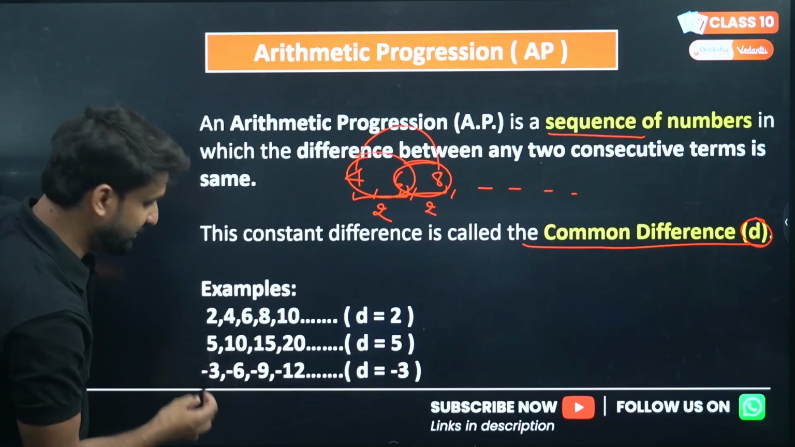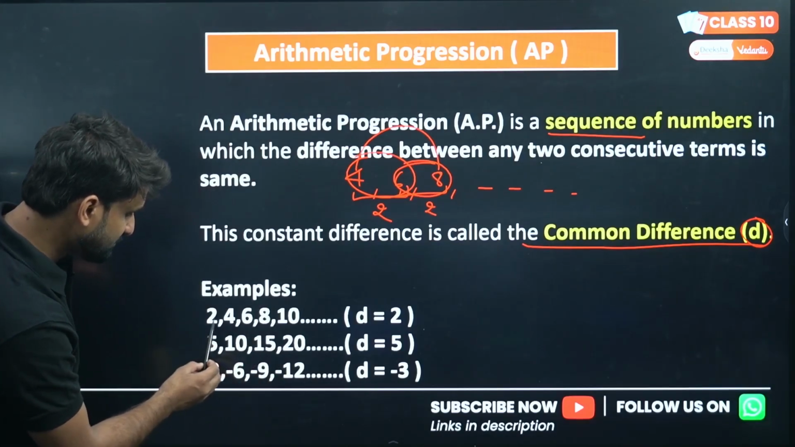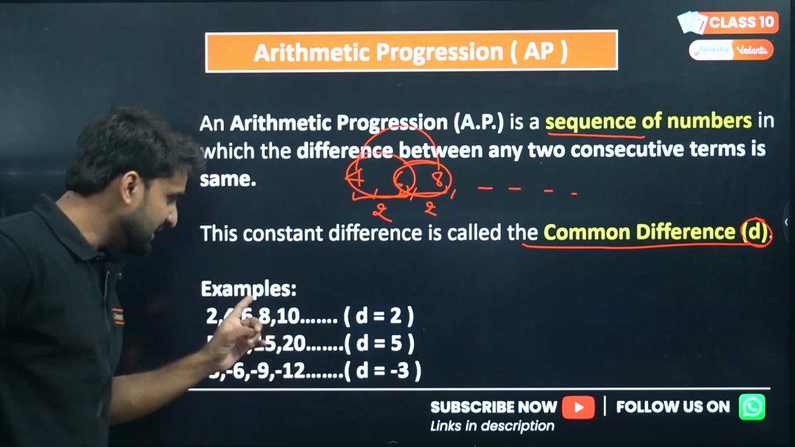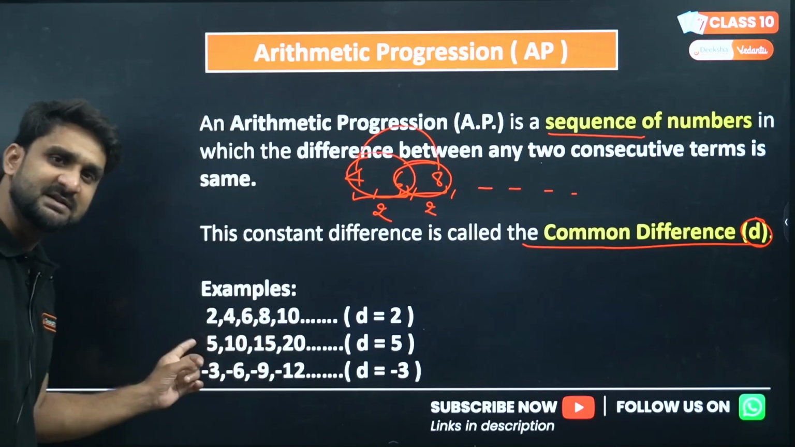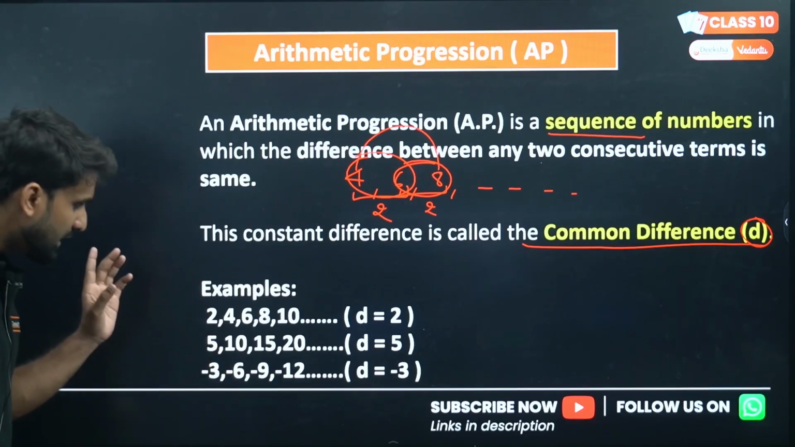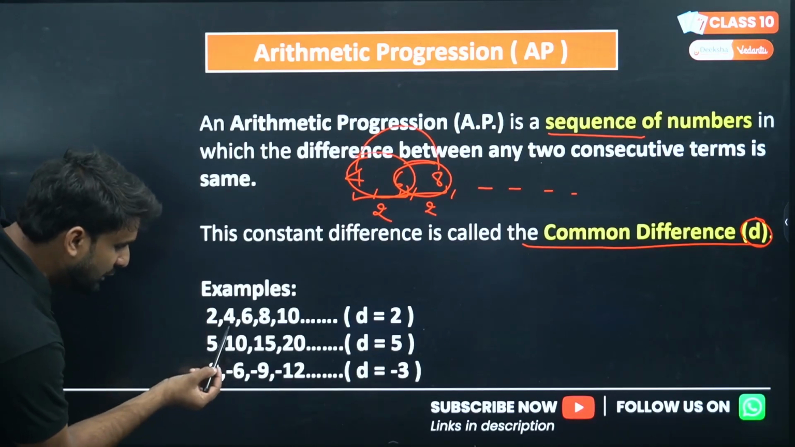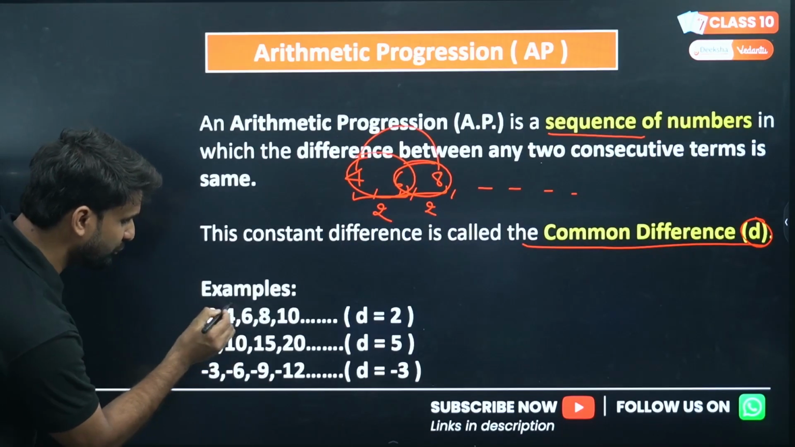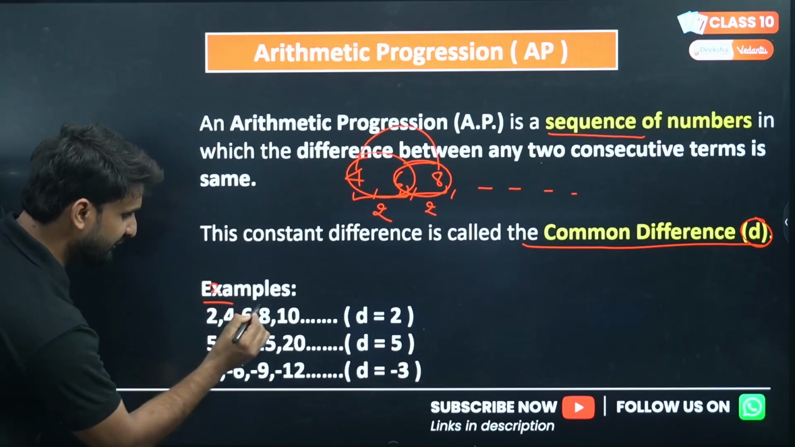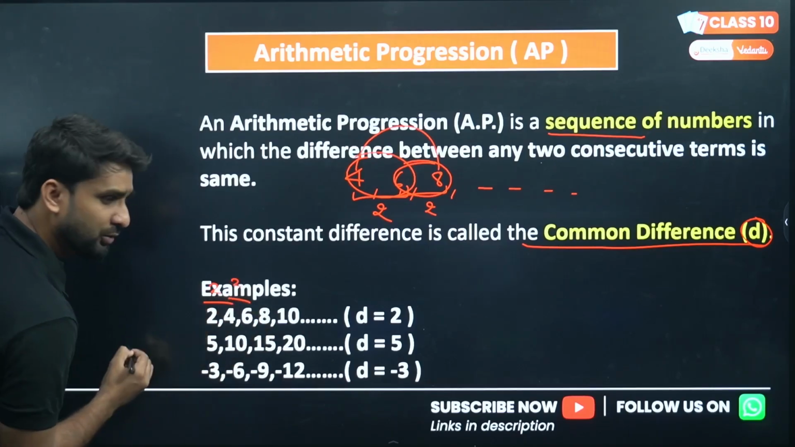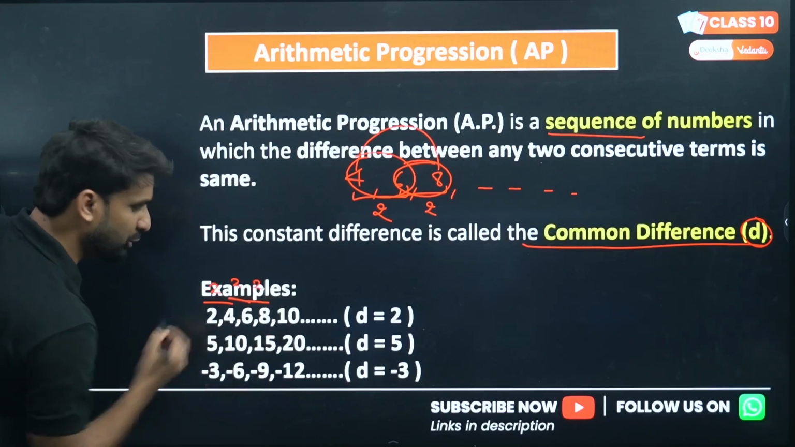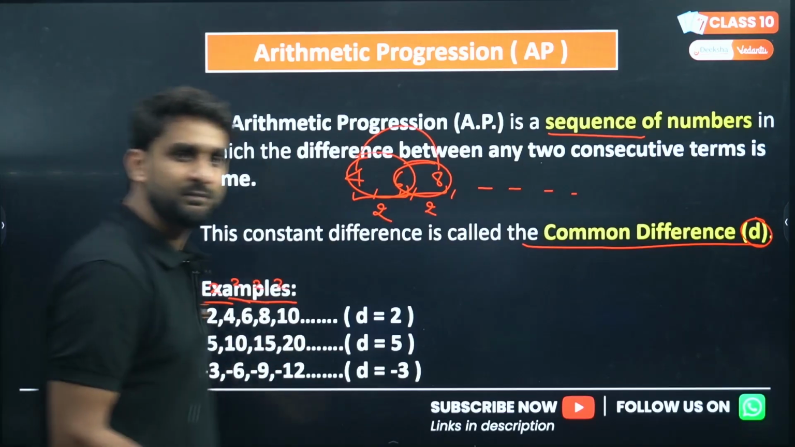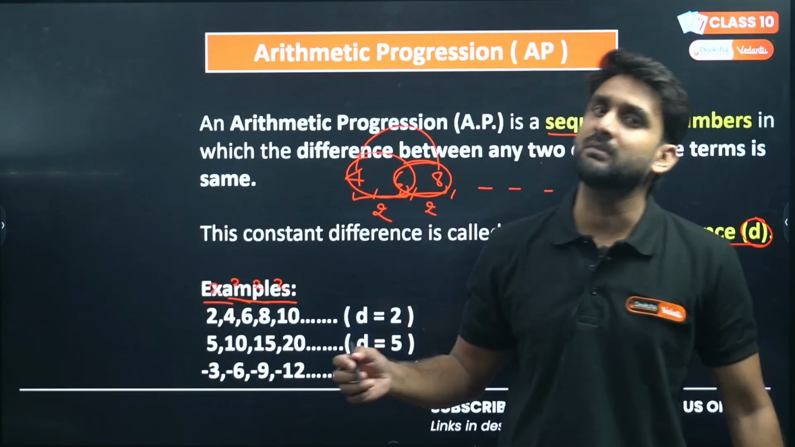Look at the examples, my dear students. The first example is 2, 4, 6, 8, 10. My first question to you all: is this an AP? If I find the difference between these numbers, the difference between 2 and 4 is 2. The difference between 4 and 6 is again 2. The difference between 6 and 8 is again 2, and the difference between 8 and 10 is again 2. So we can say the differences are the same between each consecutive pair of numbers.